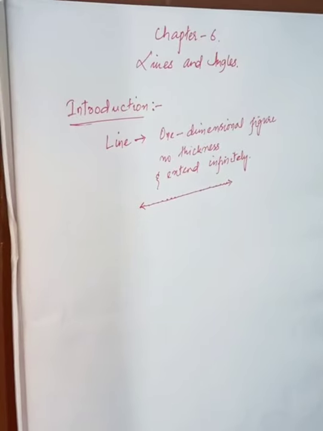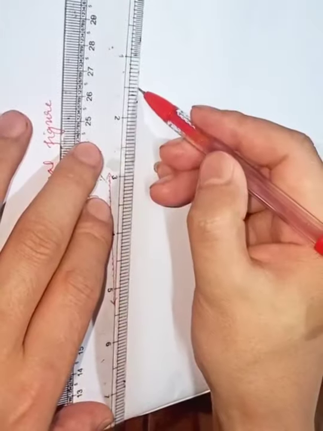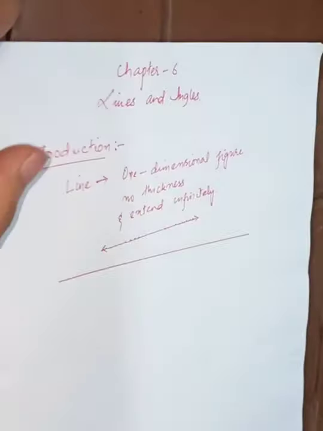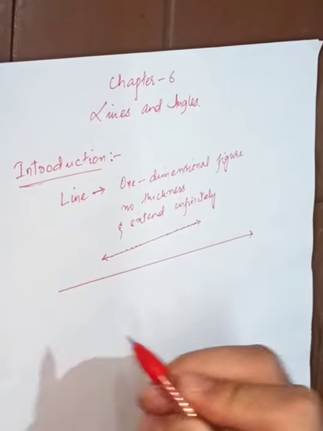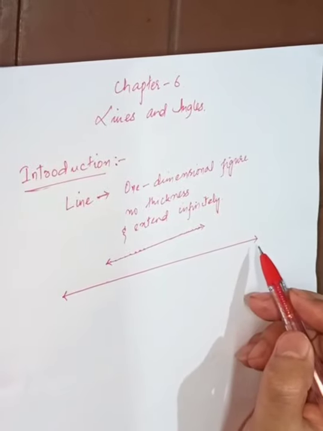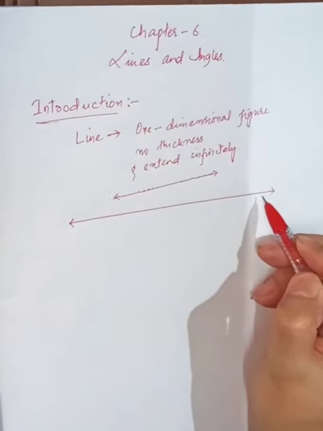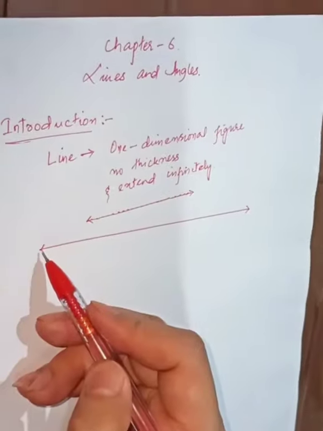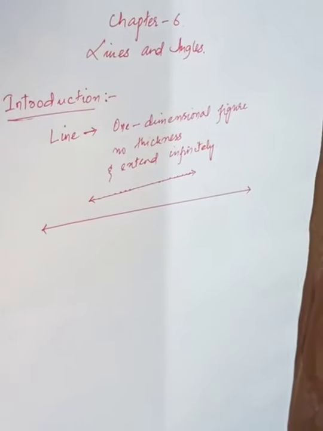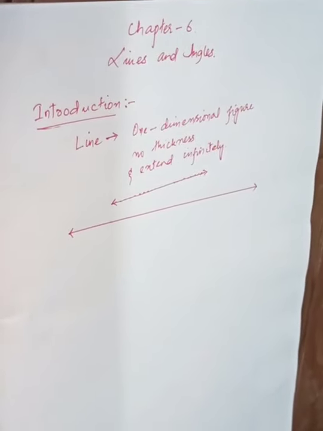The important thing that I want you to know here is that whenever we talk about a line, a line always has two arrow marks on the end. Now why does it have two arrow marks on the end? This is to indicate that a line has no end. Even on the right side it will go as long as it can, and even on the left side it will extend infinitely. That means no ending. I hope this is clear to you, right?